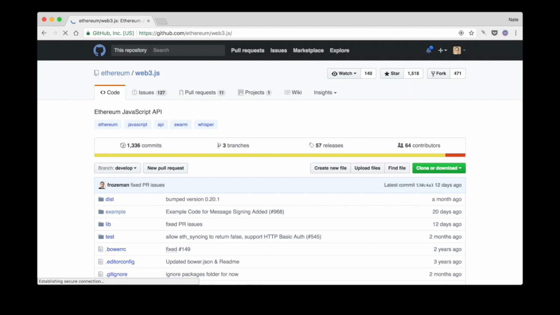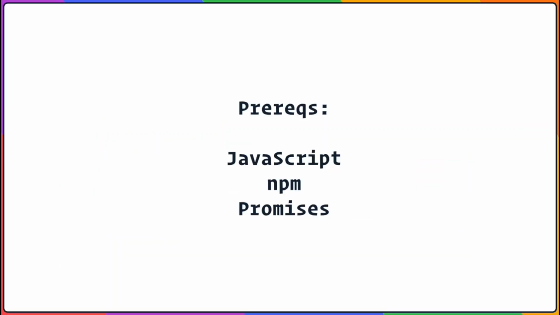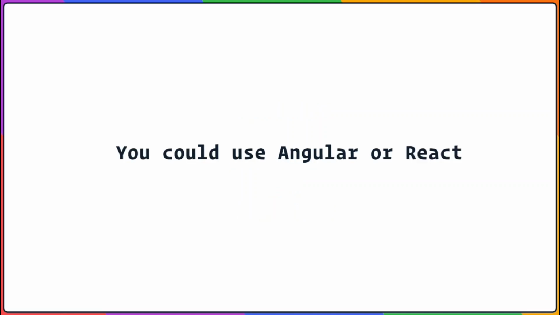To build our UI, we need to start with a basic HTML, CSS, JavaScript boilerplate. I'm not going to teach web development here. We have other books and courses if you want to learn that. Instead, I'm going to assume that you know how to write JavaScript, install NPM modules, and use promises. In a real app, I'd probably use a web framework like Angular or React, but I want to focus on what's new here, and so vanilla JavaScript will be fine.